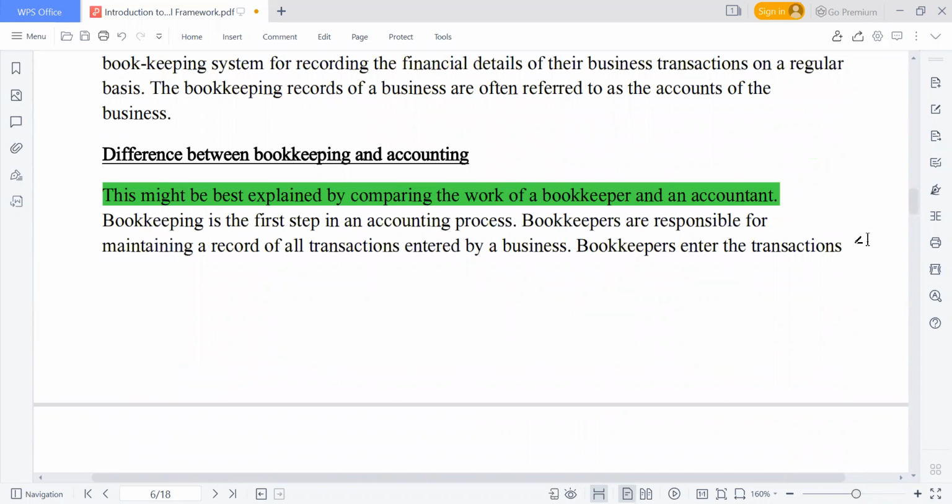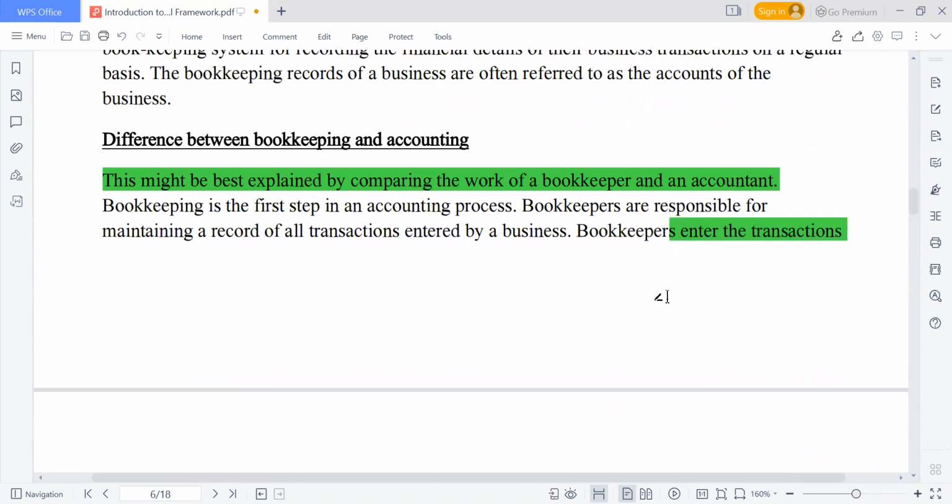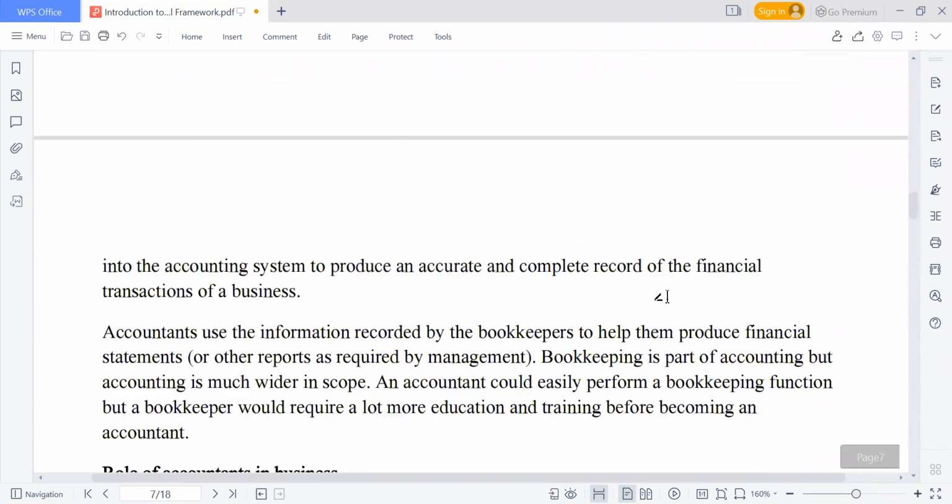Bookkeepers are responsible for maintaining a record of all transactions entered by the business. A bookkeeper enters the transaction into the accounting system to produce an accurate and complete record of the financial transactions of a business. So once the bookkeeper records it, then the accountant will take the information up.